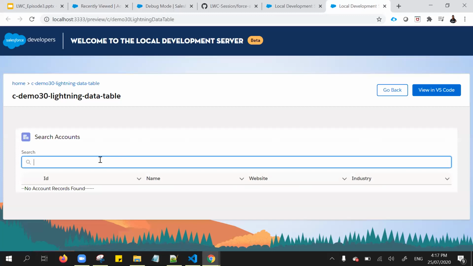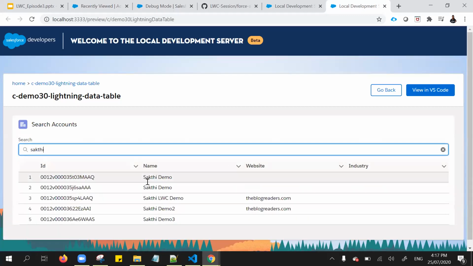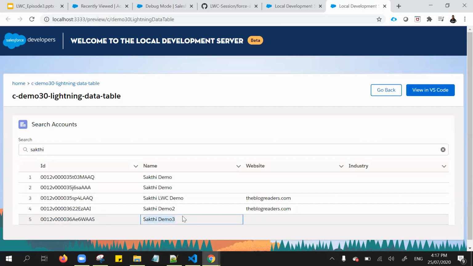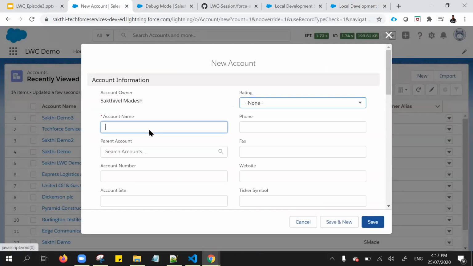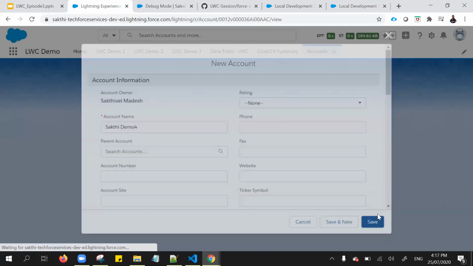Before that, see, I'm searching my name, Sakti. Okay, here, let me try to create one account called Sakti Demo 4. Okay, I'm clicking the save.